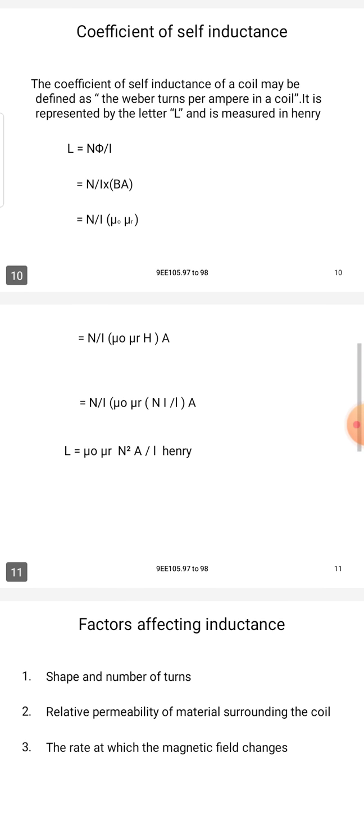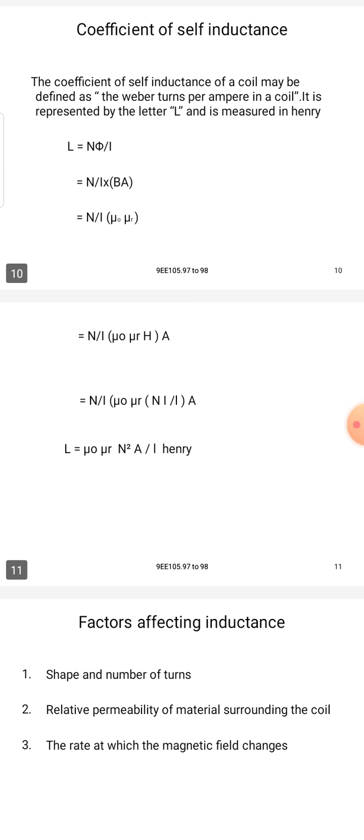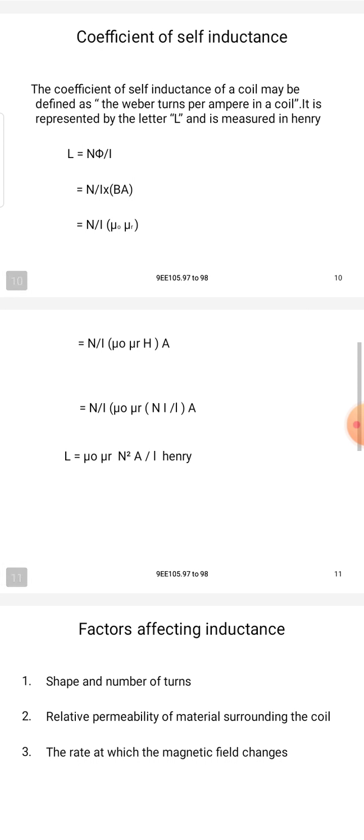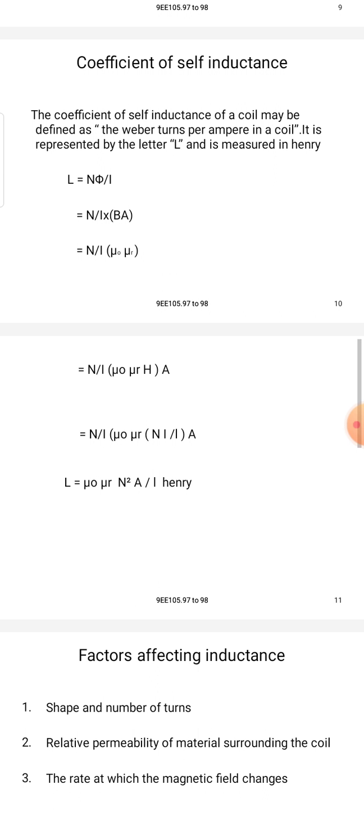Coefficient of self-inductance. The coefficient of self-inductance of a coil may be defined as the Weber turns per ampere in the coil. It is represented by the letter L and is measured in Henrys.